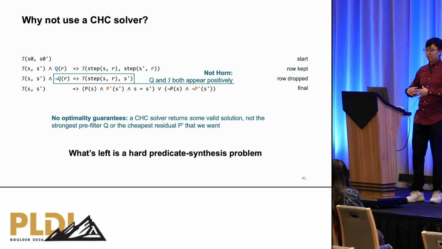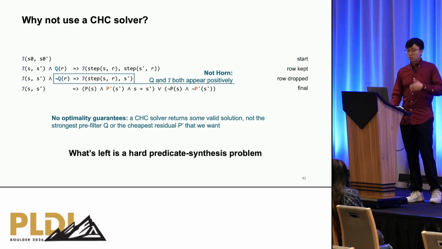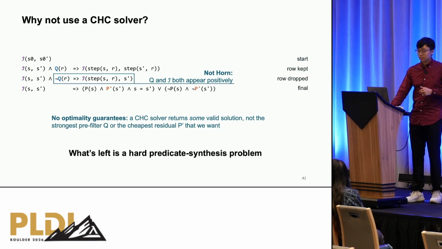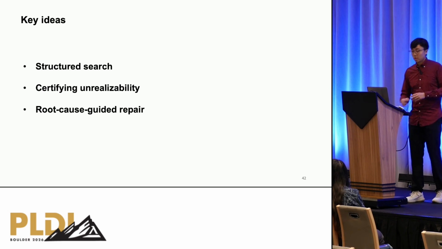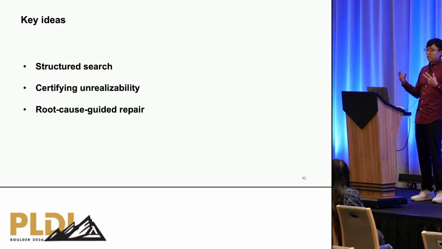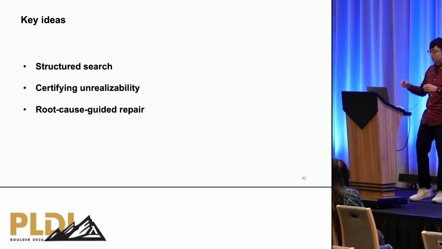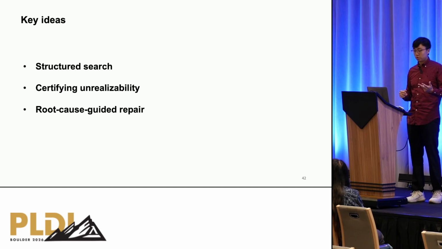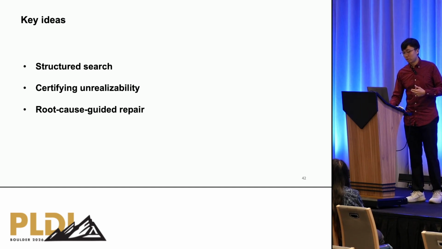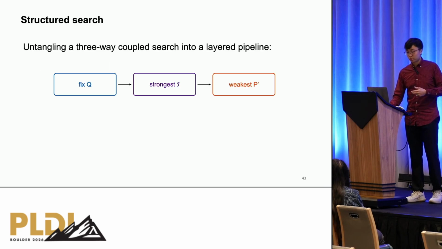So as a result, we have a hard predicate synthesis problem that requires some custom synthesis algorithm that we developed. We use 3 key ideas in our synthesis algorithm to make sure that it's efficient. Namely structured search, unrealizability certificates, as well as root cause guided predicate repair. Let's begin with structured search.